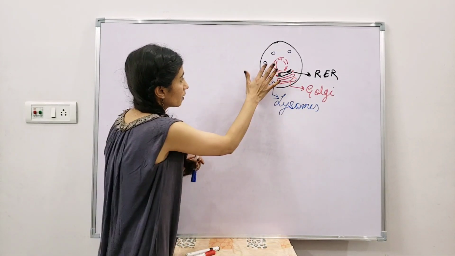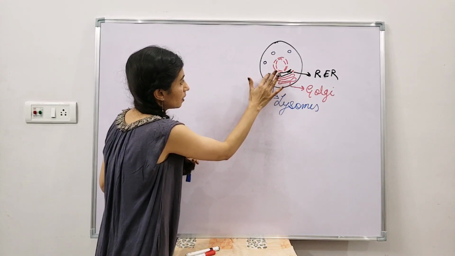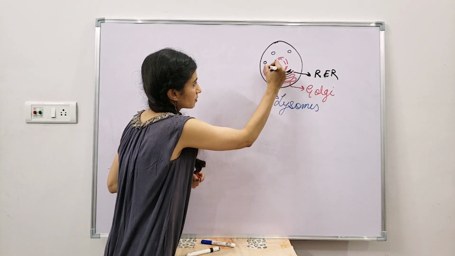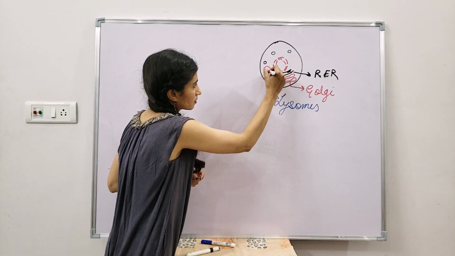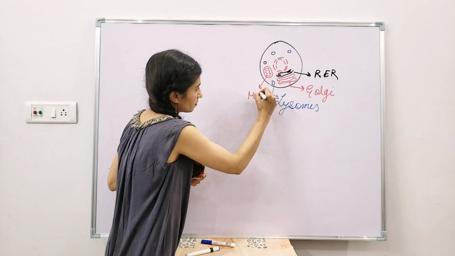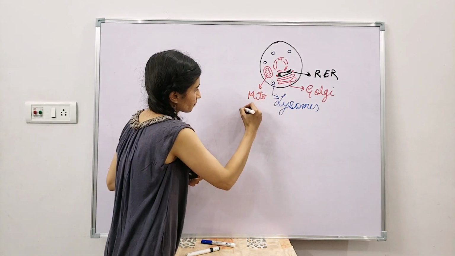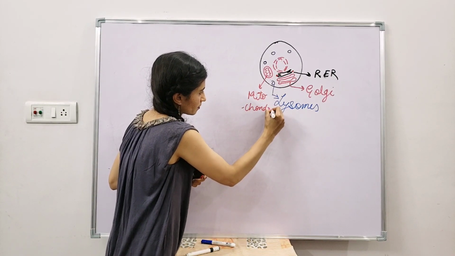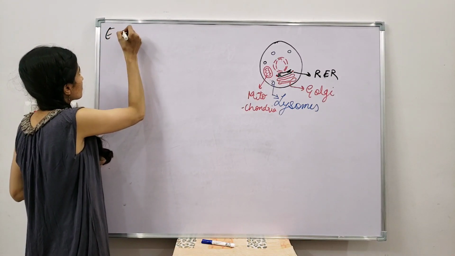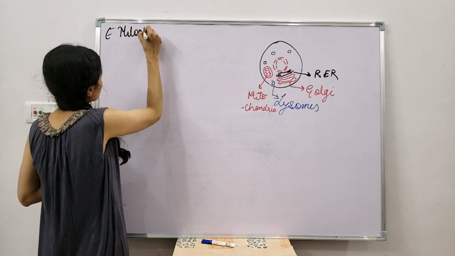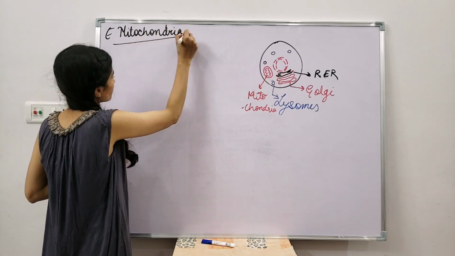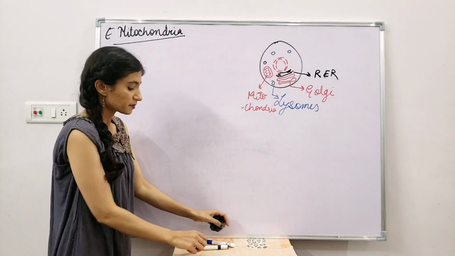Okay, so we'll use another pen and we'll make the mitochondria. So this is your mitochondria. Okay, this is your mitochondria. Fine. Now we'll discuss the mitochondria.